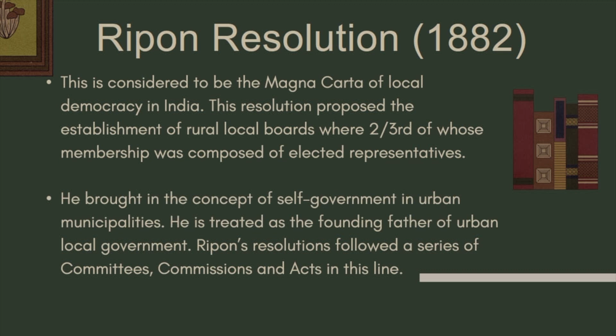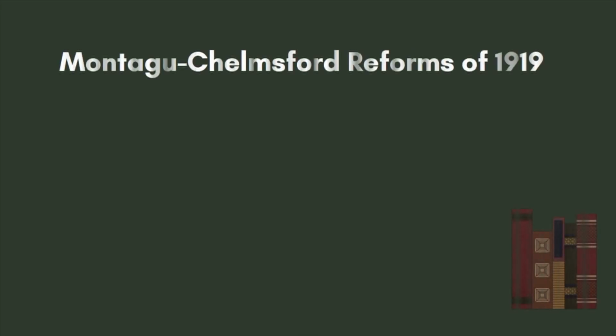Ripon's resolution followed a series of committees, commissions and acts in this line. And so there evolved a system of rural government as well as urban local government, and it was becoming more decentralized. However, we can also give credit to the Montagu-Chelmsford reforms of 1990.